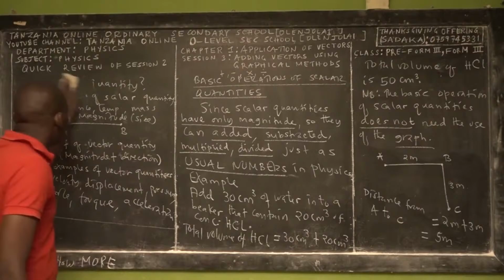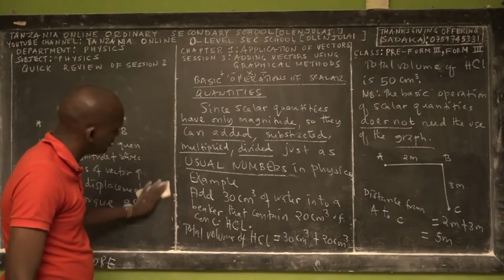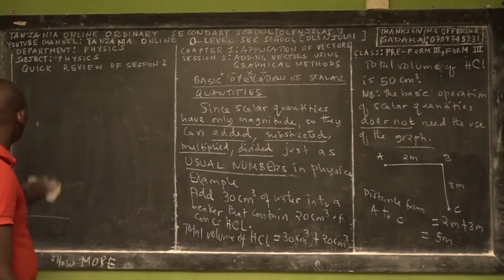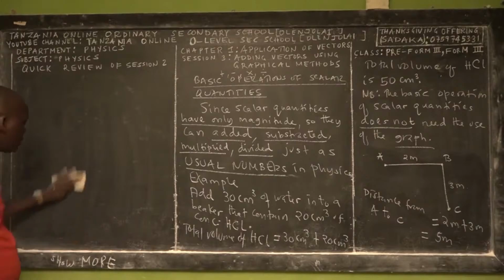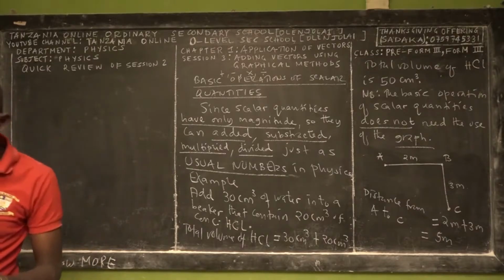I believe that you have the overview of adding scalar quantities. So when you are given scalar quantities to add, subtract, multiply or divide, you should not bother yourself about whether to use a graph. We use a graph for the vector quantities. Okay? The vector quantities.